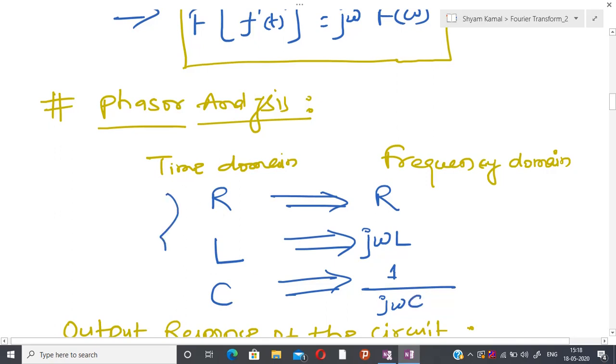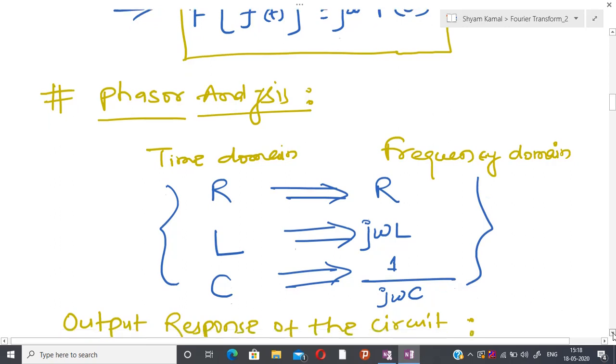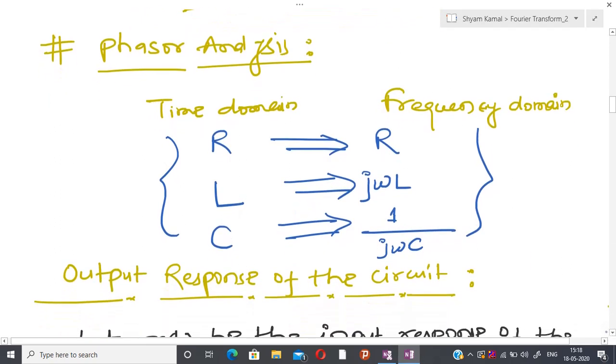Again, during this transformation you can see that the initial condition is not captured; we are unable to capture the initial condition. Due to that reason, whatever Fourier analysis we are going to do is only applicable for the steady state response.